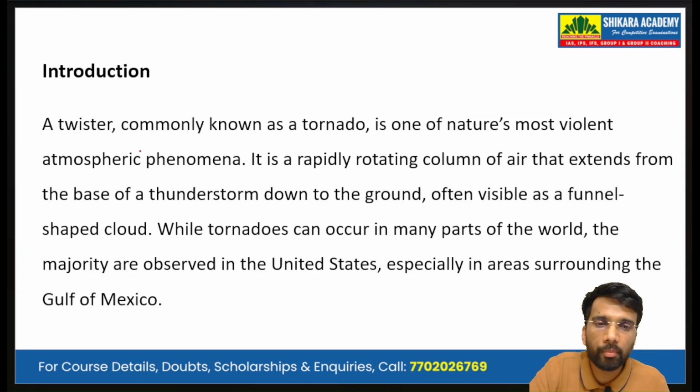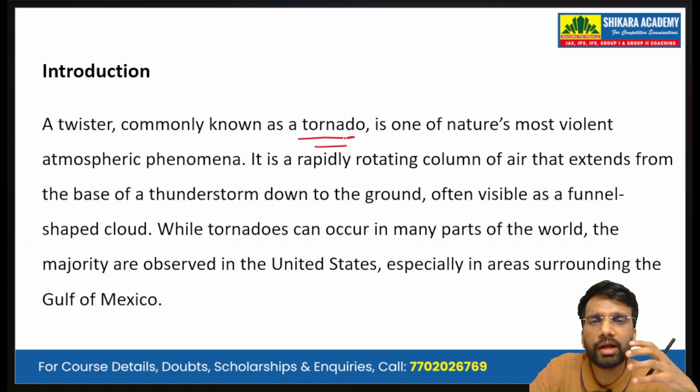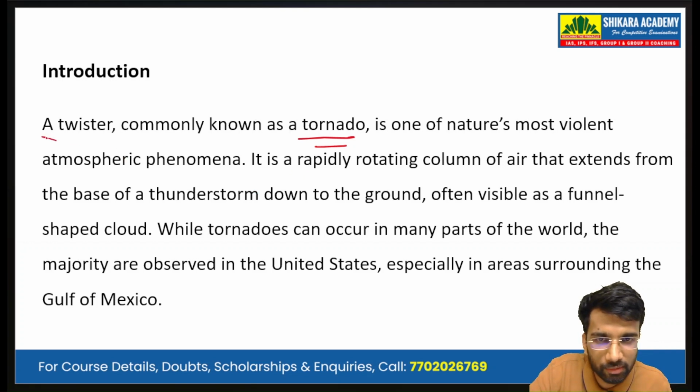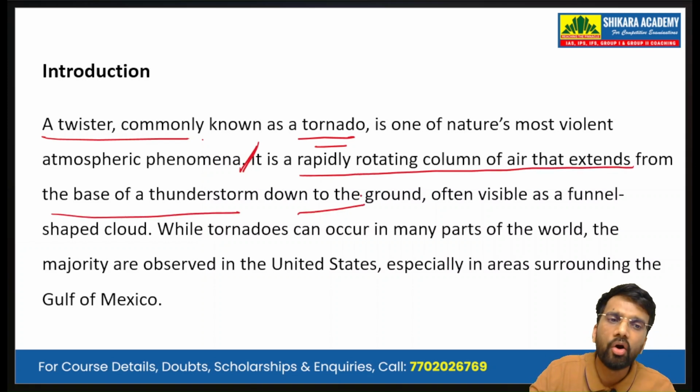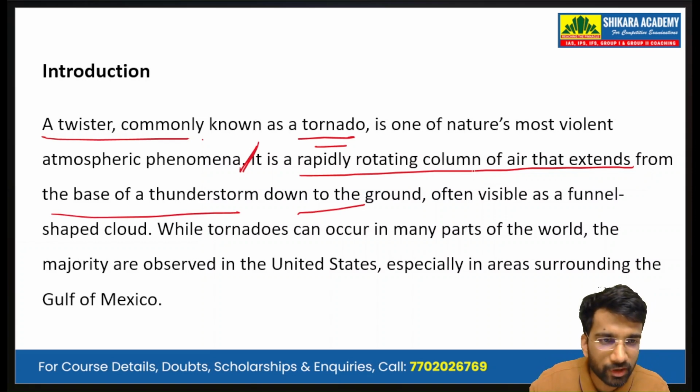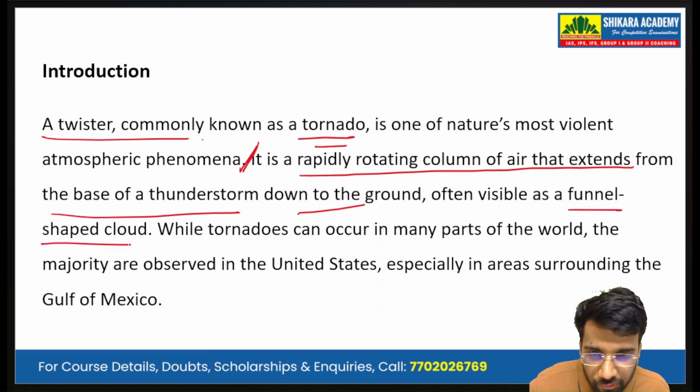Now, a twister, commonly known as a tornado, is one of nature's most violent atmospheric phenomena. We have described a twister and now we give the definition. It is a rapidly rotating column of air that extends from the base of the thunderstorm down to the ground, often visible as a funnel-shaped cloud. So, this funnel shape is the keyword.